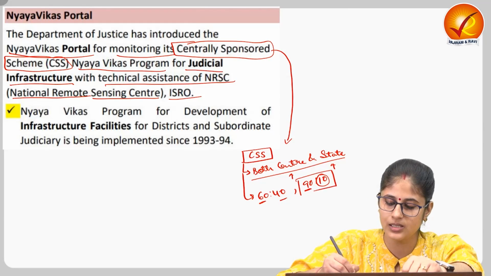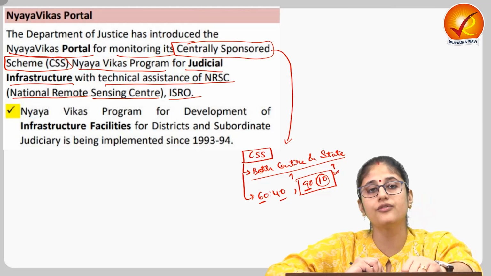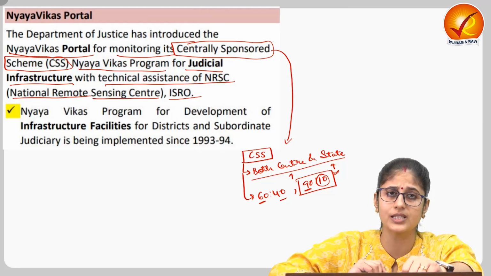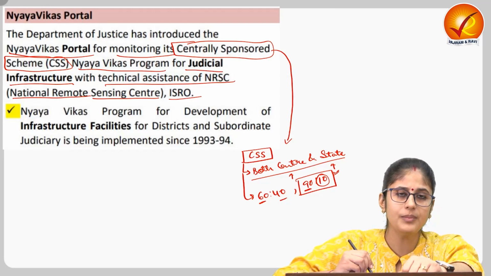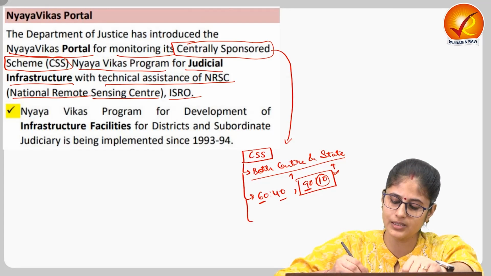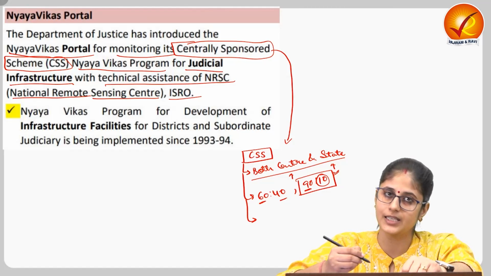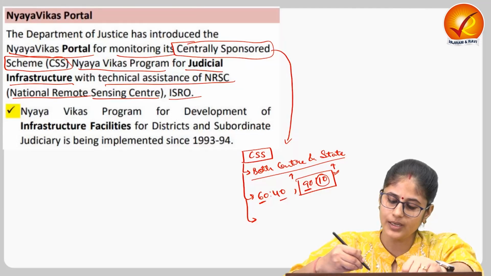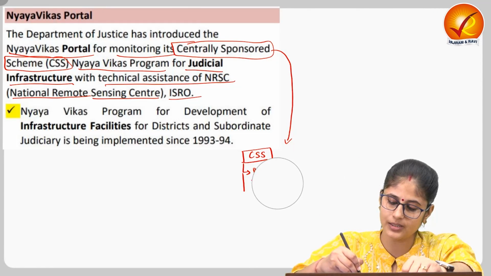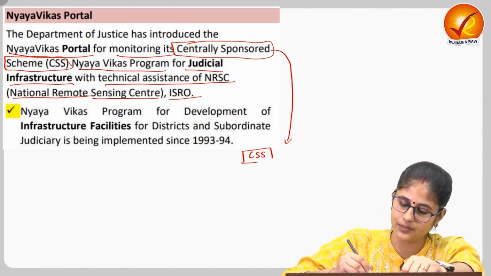Now, this mode of funding is with regard to northeastern states or special category states. When it comes to the implementation of centrally sponsored schemes, it is done by the state government itself, or the union territories. Now, there are three types of centrally sponsored schemes.